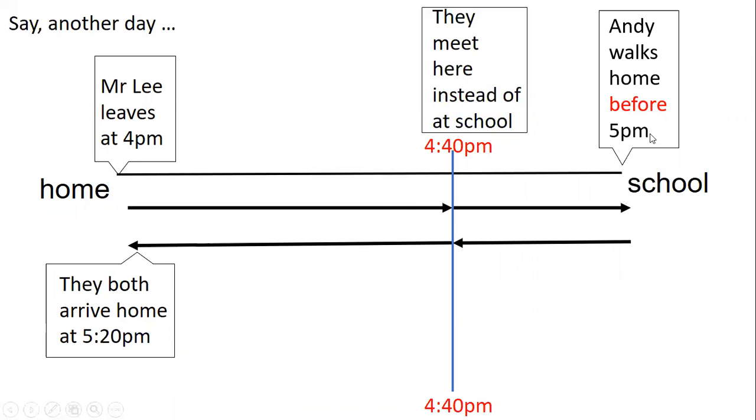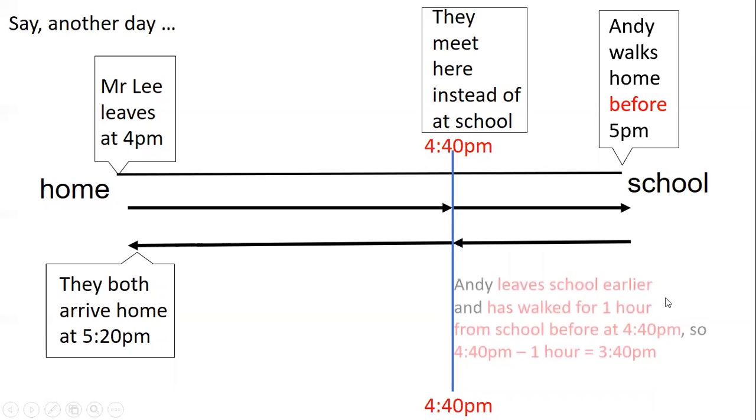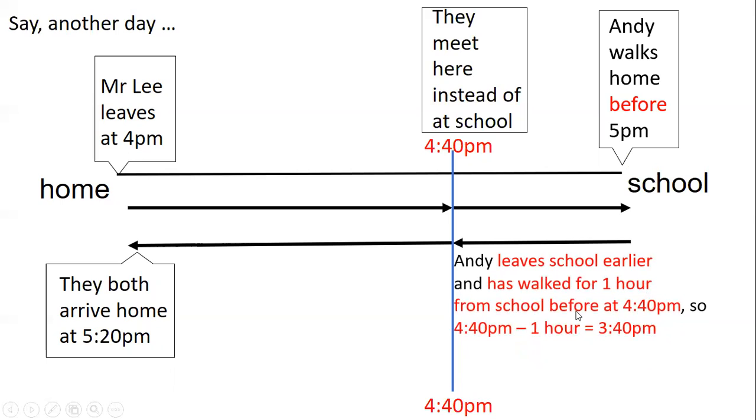But what time does he have to leave before the school ends in order to reach here at 4:40 p.m.? He actually leaves school earlier, okay, and he walked for 1 hour. So after 1 hour, he reaches this point at 4:40 p.m. Okay, and then he meets the father and they go home together.